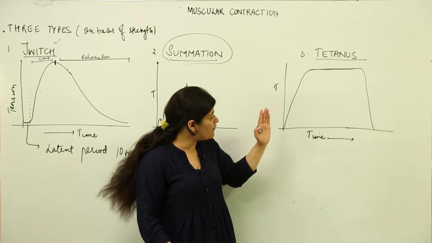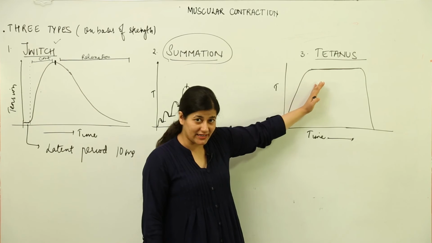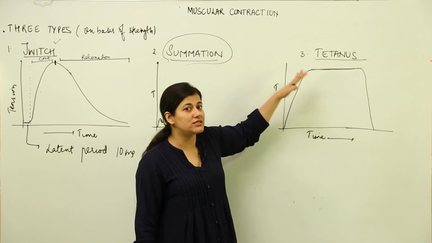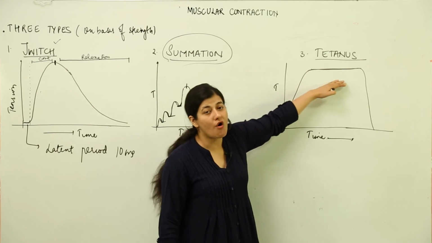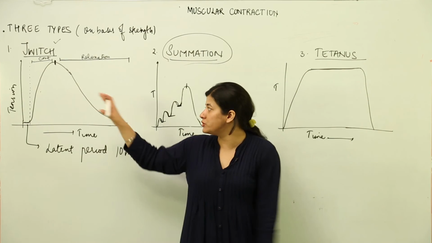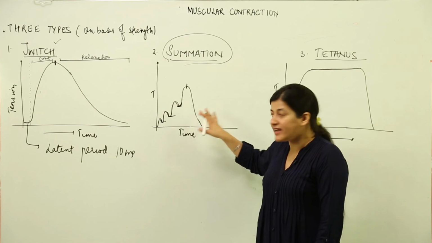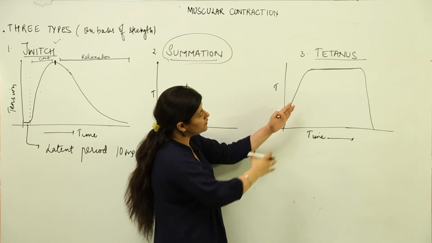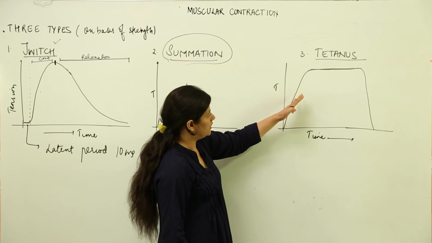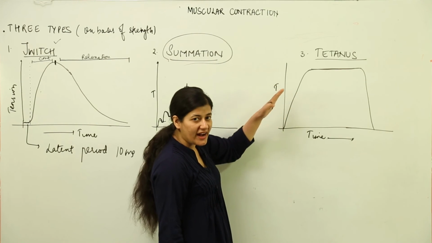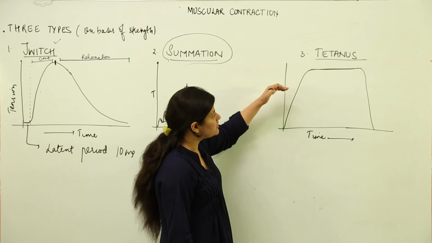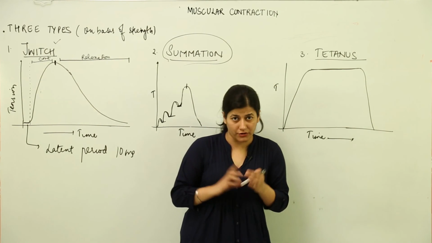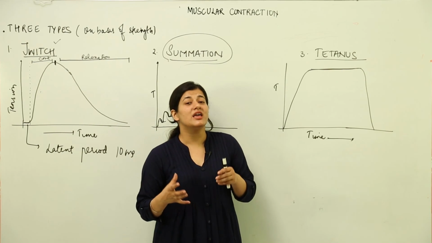Instead, a very high action potential comes and brings in the tension, and a tetanus condition is created where the muscle stays in tension for a very long period, which was not observed earlier, at least not as high as in this case. So tetanus is the condition where high potential generates a tension inside the muscle which stays and then gets relaxed.